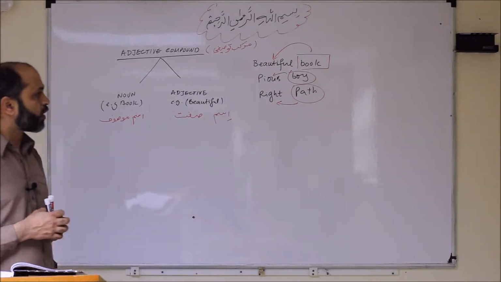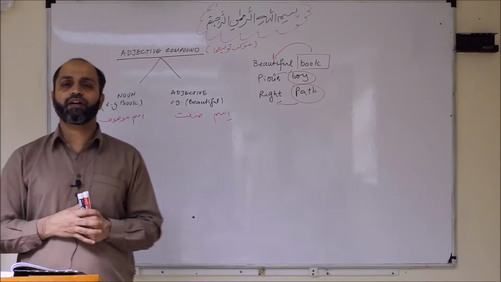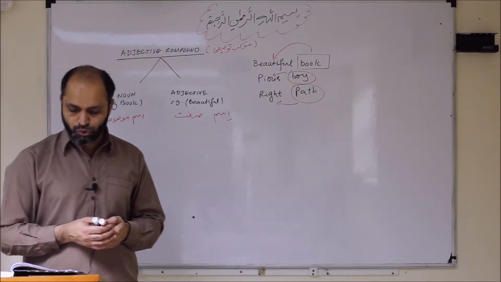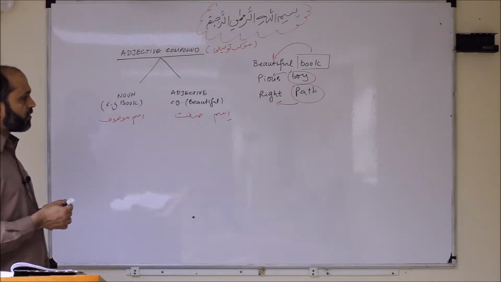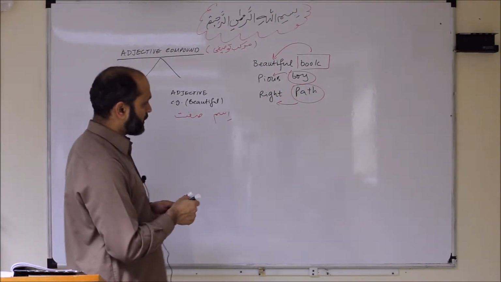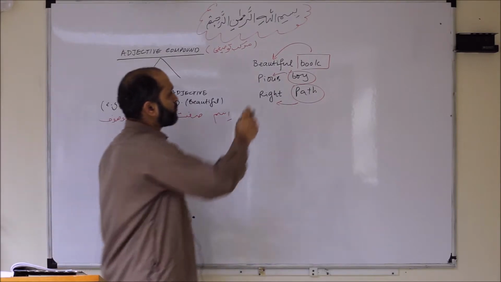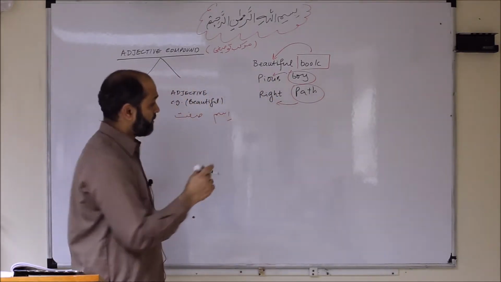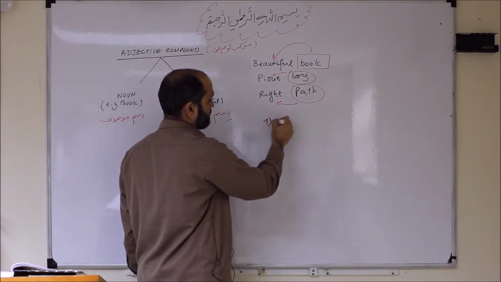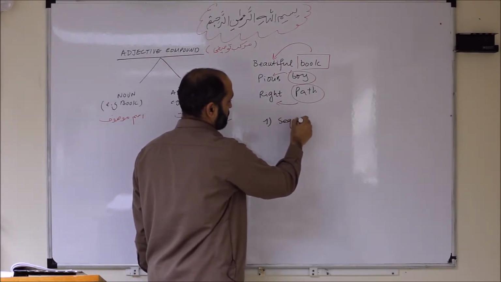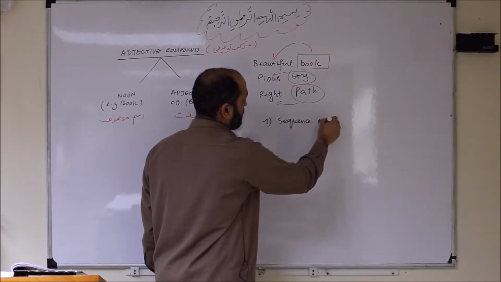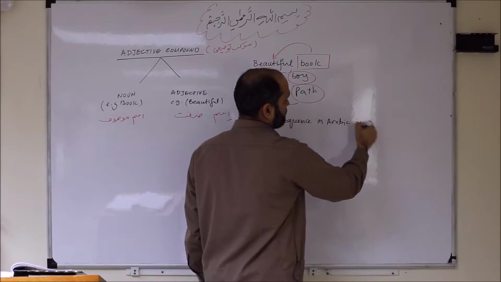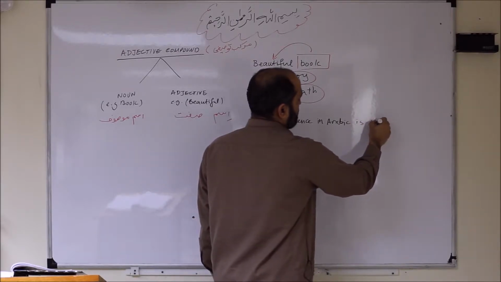So now we want to learn how we make adjective nouns in Arabic. There are a couple of points that we need to keep in mind. Number one, if you look in English, we have beautiful book. The key thing is sequence. Sequence in Arabic is reverse.